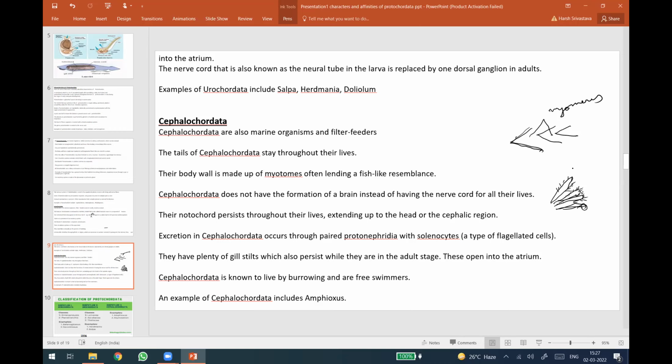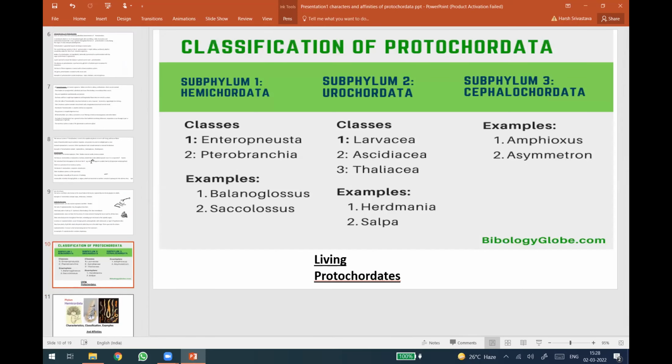They have plenty of gill slits which also persist in adult stage. They open into atrium. Cephalochordata is also known to live by burrowing and are free swimmers. The most well known example of Cephalochordata is the Amphioxus. Now, this is the short outline of classification of Protochordata. The subphylum Hemichordata has been divided into two living classes. We have already seen this while doing biodiversity.